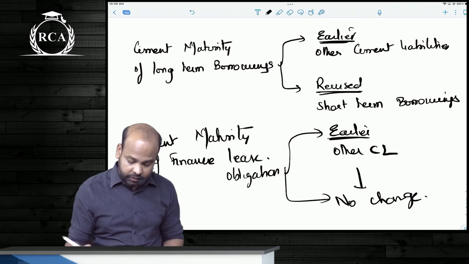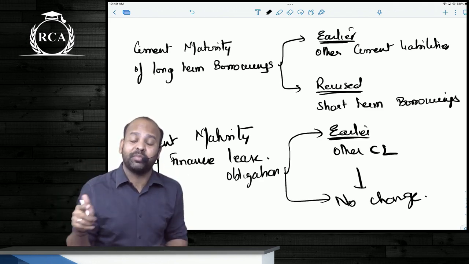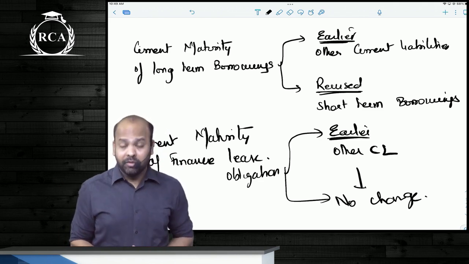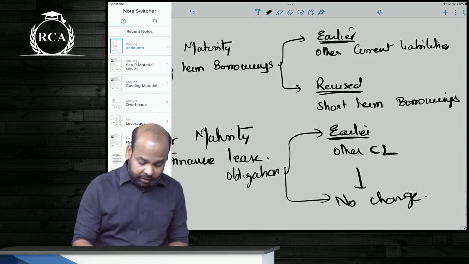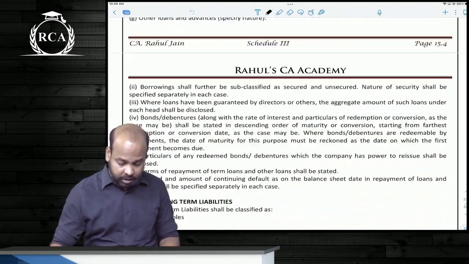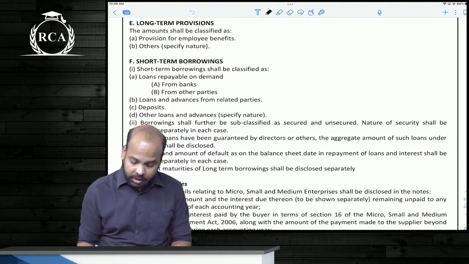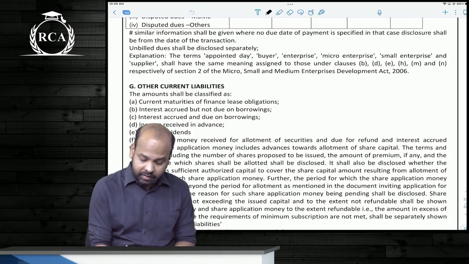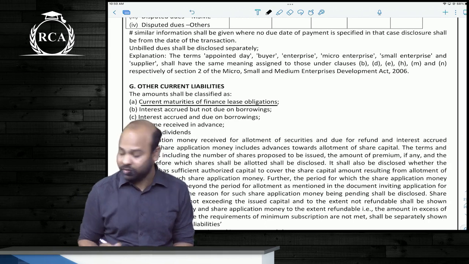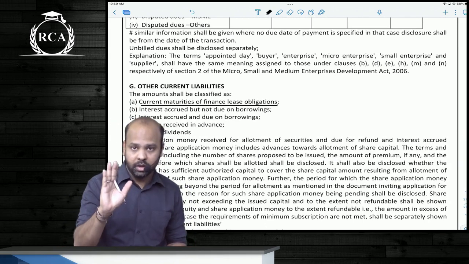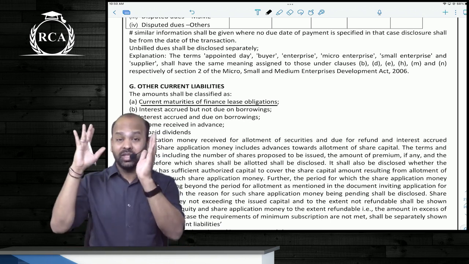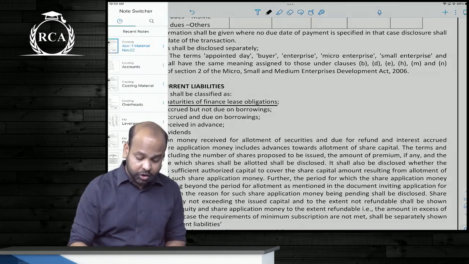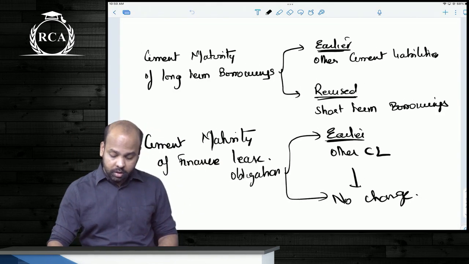Why am I talking about this? So that you know that the change is only in respect of current maturities of long-term borrowings. It is not in respect of current maturities of finance lease obligations. Current maturities of finance lease obligations would still come under other current liabilities. It will not come under short-term borrowings. So under other current liabilities, guys, you still have current maturities of finance lease obligations. I hope you are making a note of it. Current maturities of finance lease obligations will still come under other current liabilities, but current maturities of long-term borrowings will go to short-term borrowings. It will not come under other current liabilities.